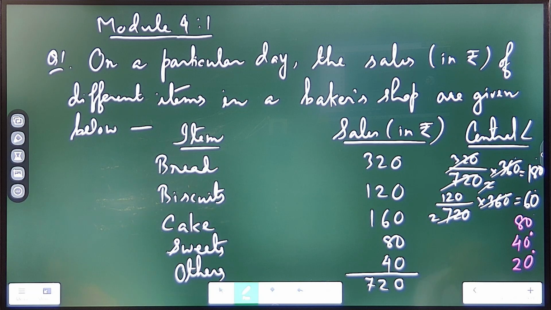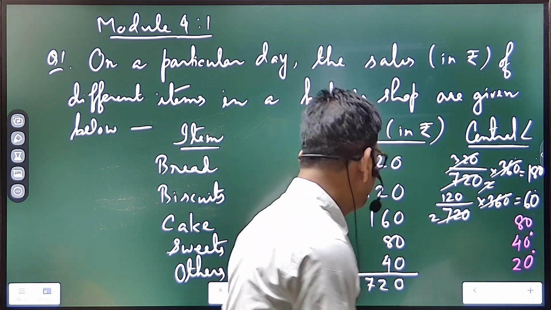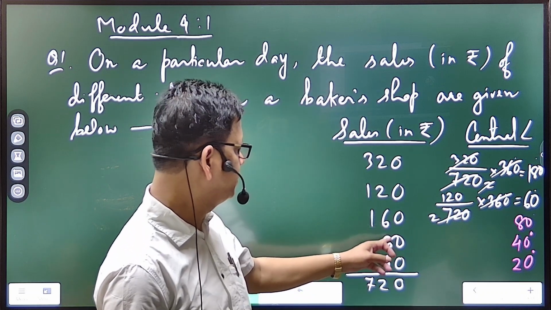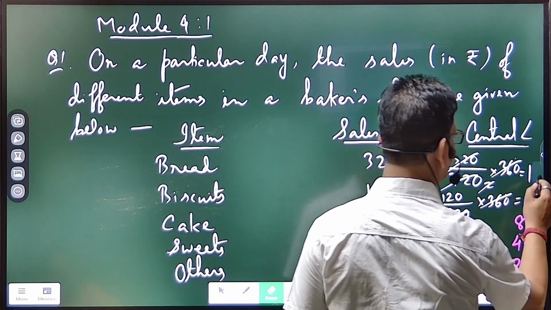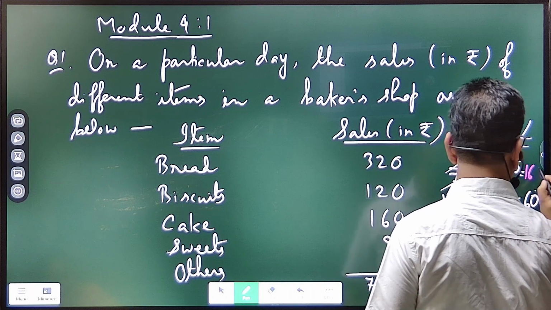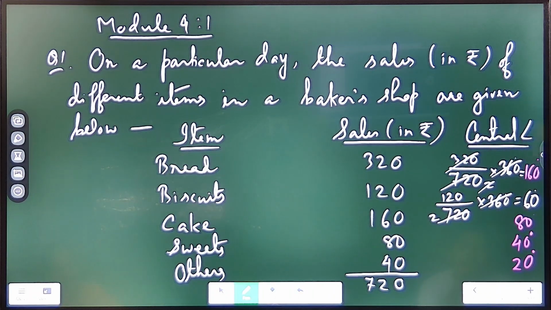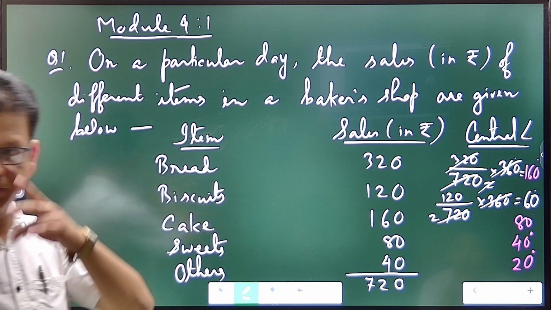Now I hope you have learned this in the other classes, is it correct? Sorry, the first one is 160 degree. Okay, so it should be 160 degree. The first one is 160, correct now? So 160, then the rest 60, and I hope you notice that the total of all these, if you add them, must come to 360. If it doesn't come, then something is wrong in the calculation. Okay, so the table is ready.